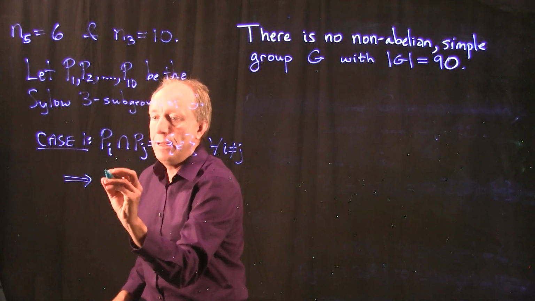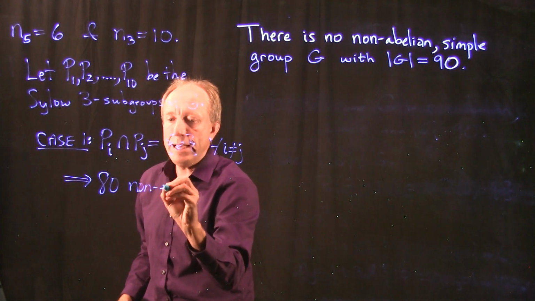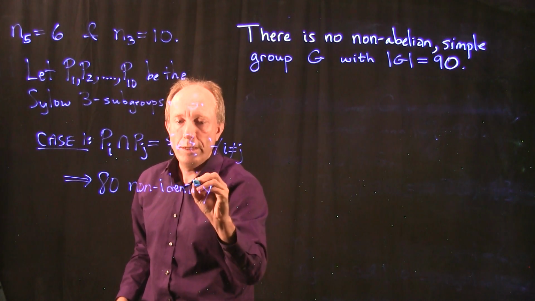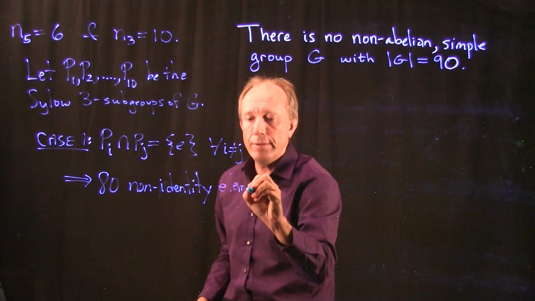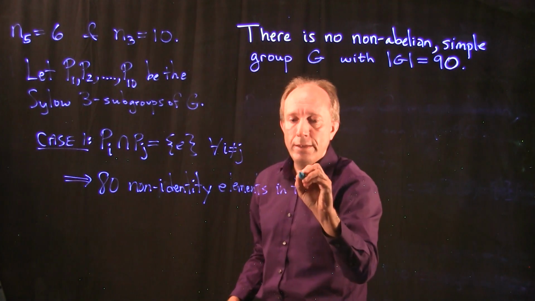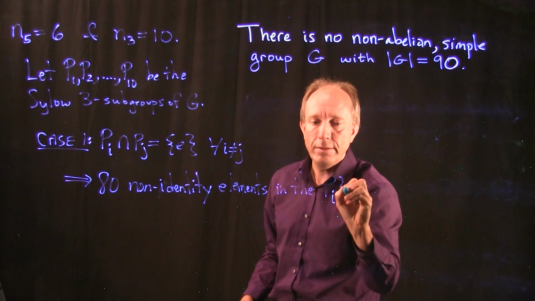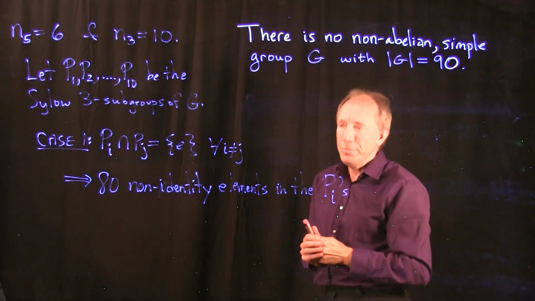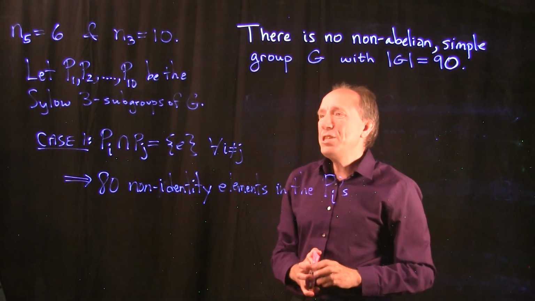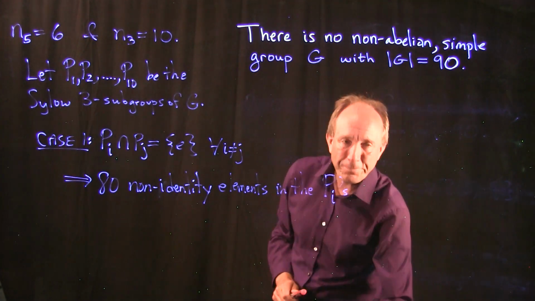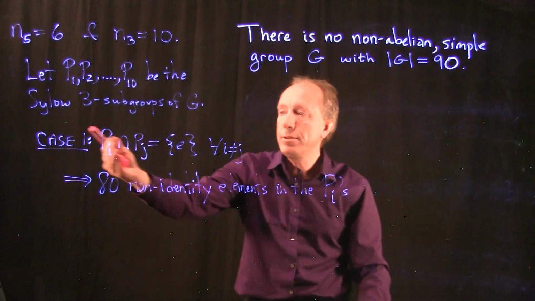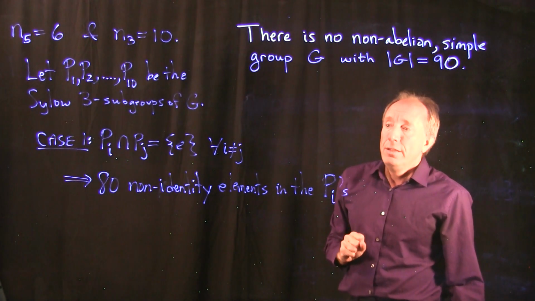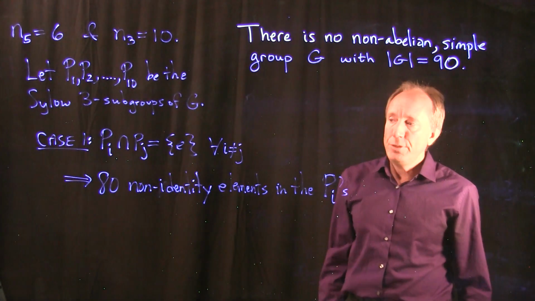So in this case, we get 80 non-identity elements in the Pi's.